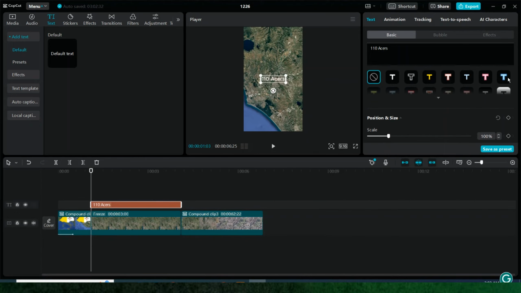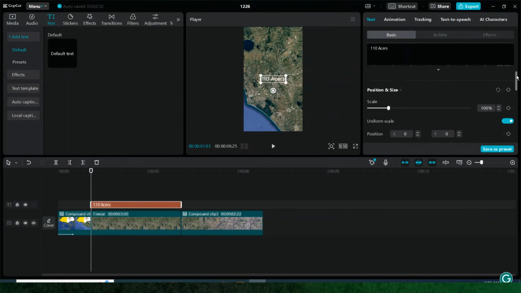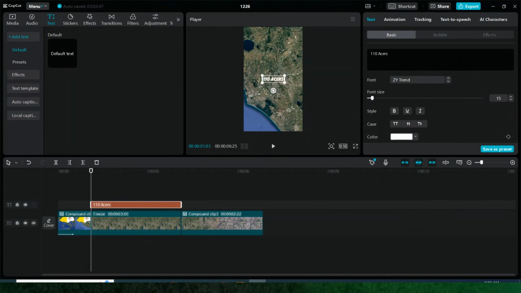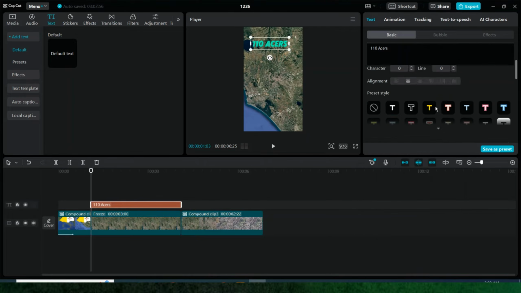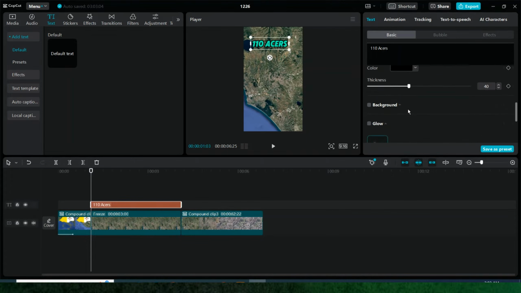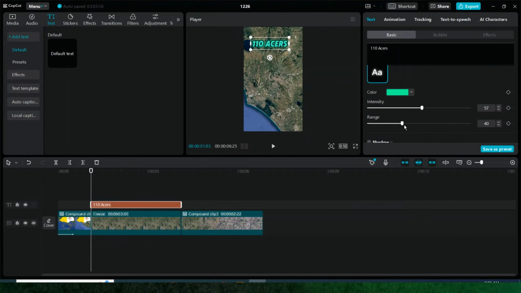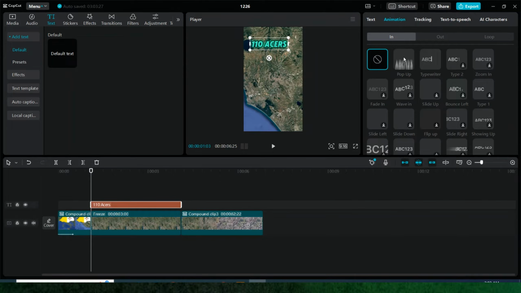Now choose the font style and size, and choose the color and add glow effect on it. After that, go to this animation option and choose pop-up animation, and it's done.